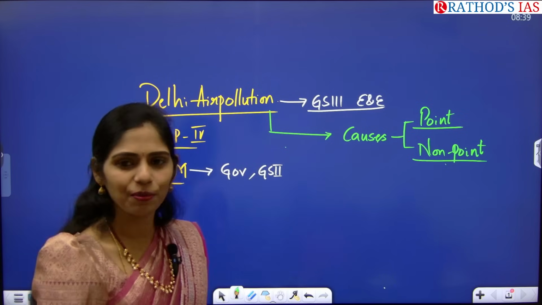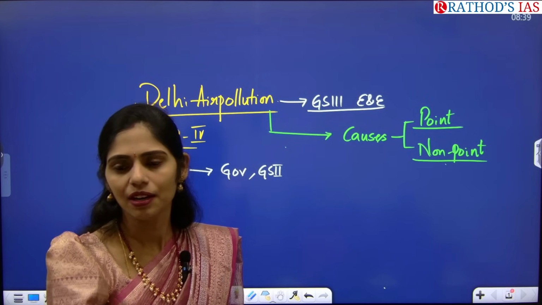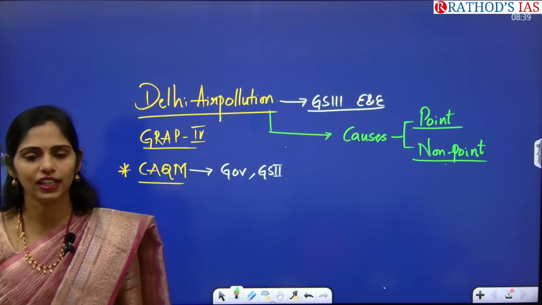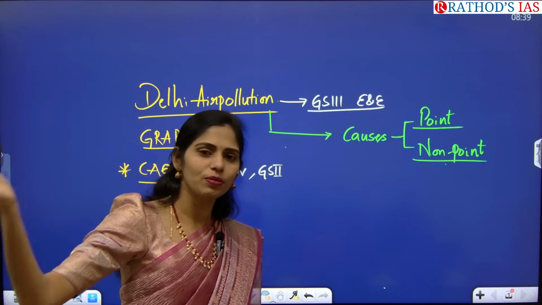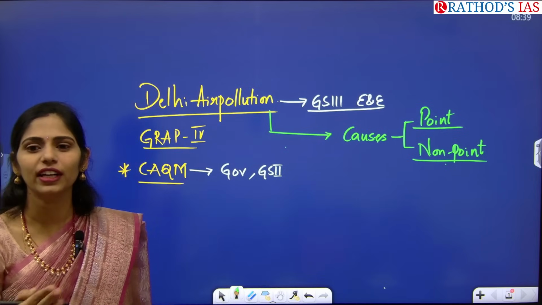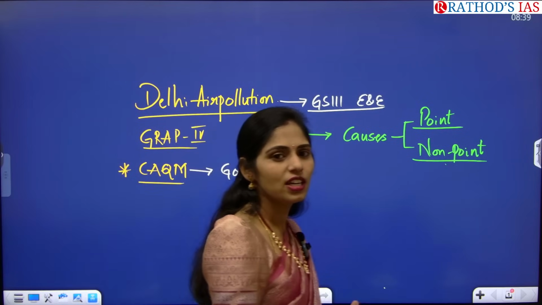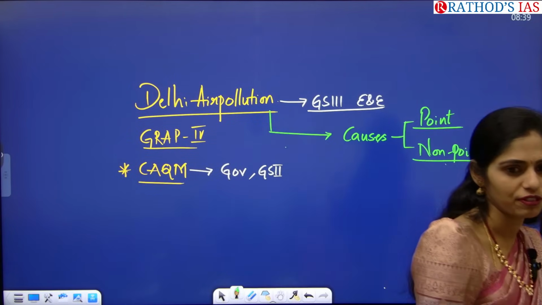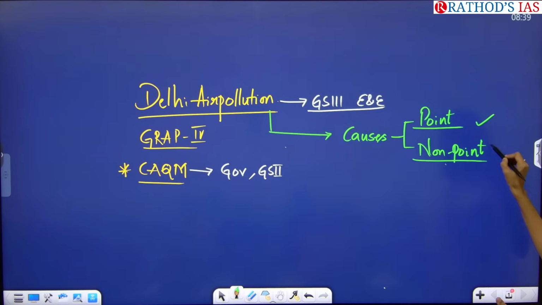Stubble burning is non-point. It is not happening in Delhi, but outside of Delhi, in the nearby region. Because of the movement of winds, it is causing pollution. It is a non-point source. And even industries, which are releasing smoke or emissions into the atmosphere. So these are the point and non-point sources.